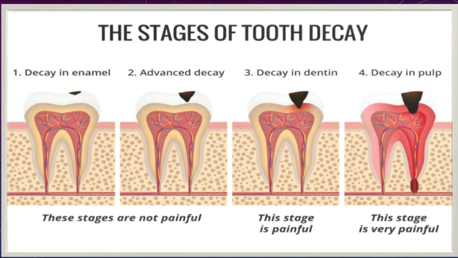Students, enamel is the hard outer surface layer of your teeth that serves to protect against tooth decay. In fact, tooth enamel is considered the hardest mineral substance in your body, even stronger than bone.